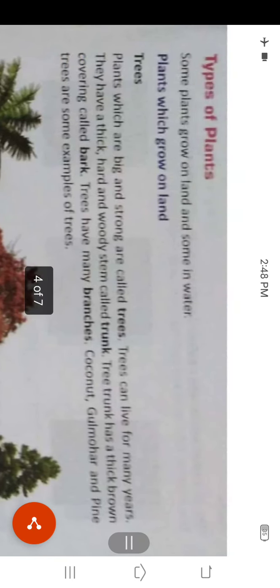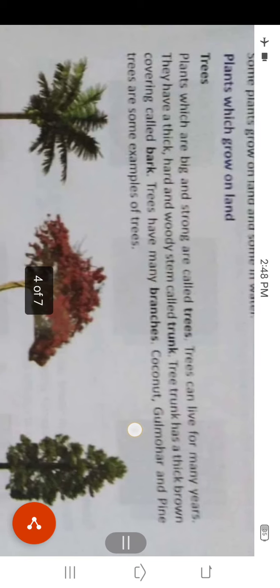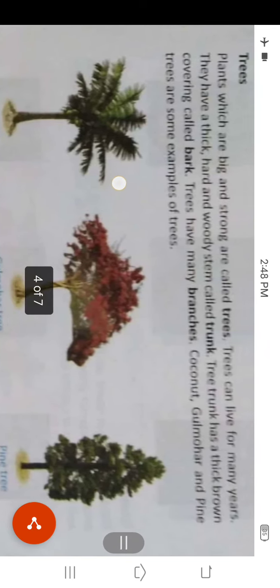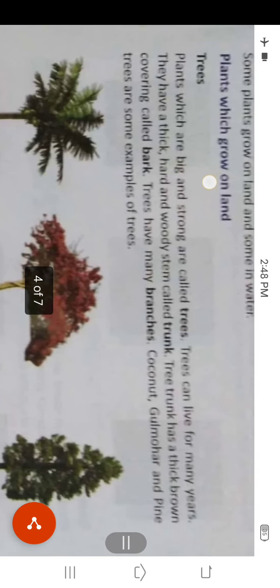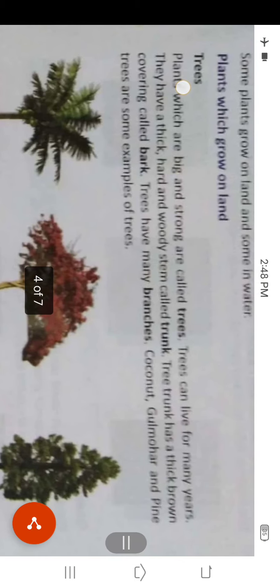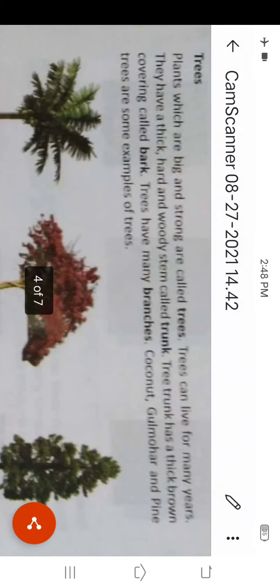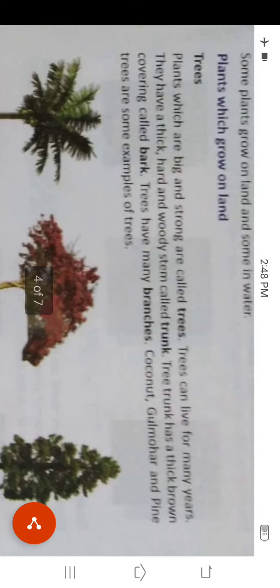Some plants grow on land and some grow in water. We will read here which plants grow on land and which plants grow in water. Plants which grow on land are trees. First is trees. The plants which are big and strong are called trees.